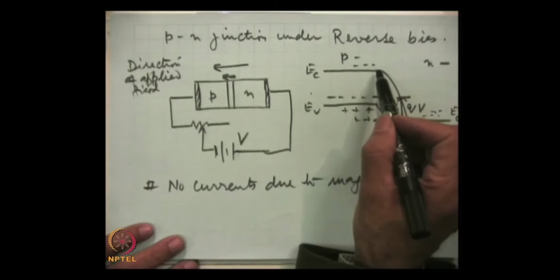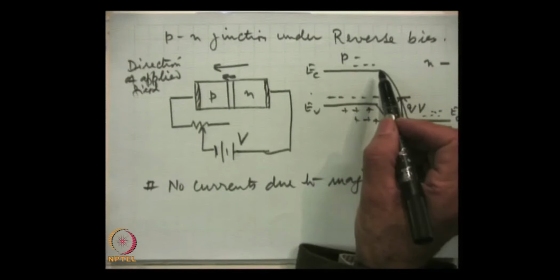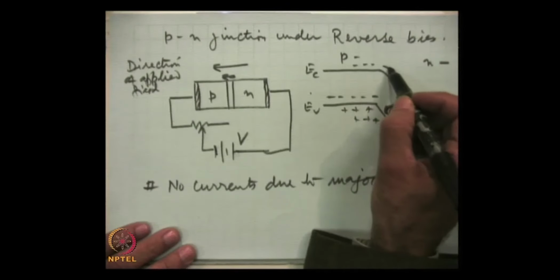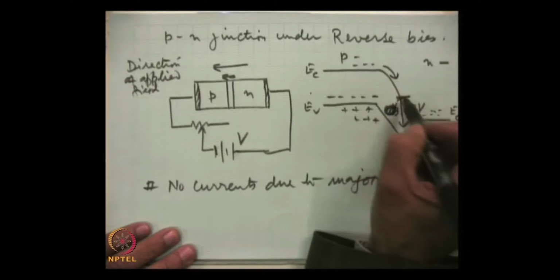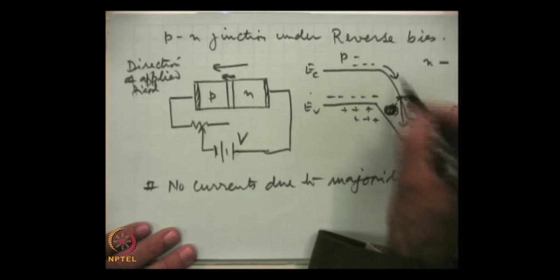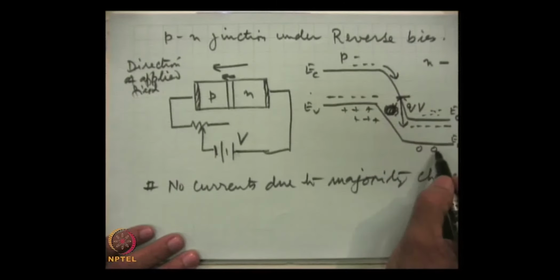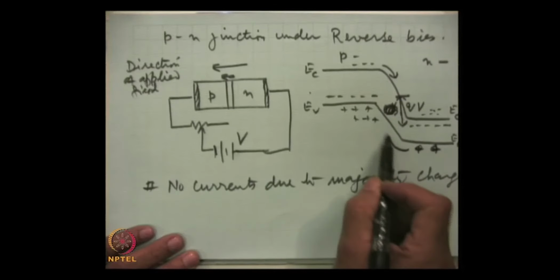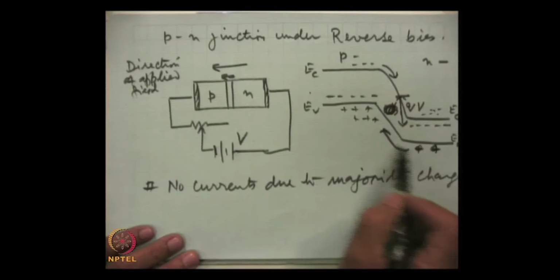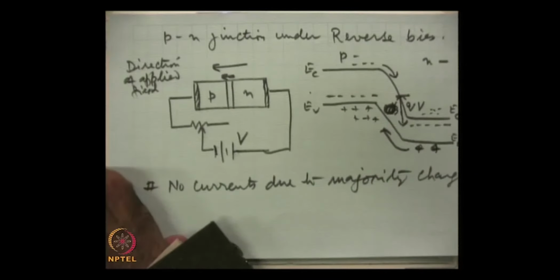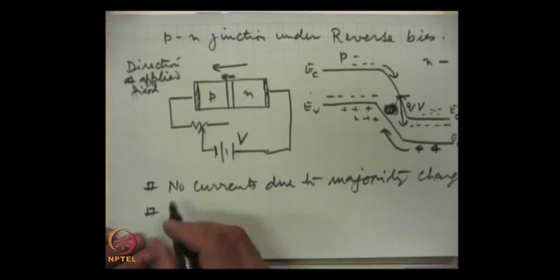These electrons, which are minority charge carriers, will simply move downhill and will be able to go towards the n region. Similarly, these holes here will be able to move, because this is again a downhill for holes. So, the minority charge carriers constitute what is known as reverse saturation current.